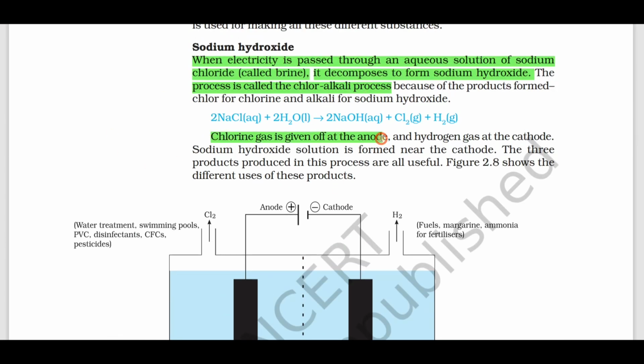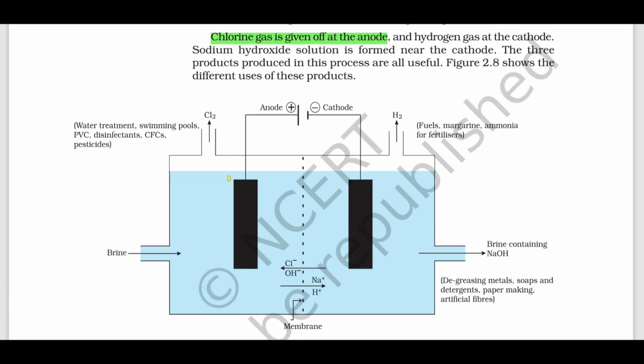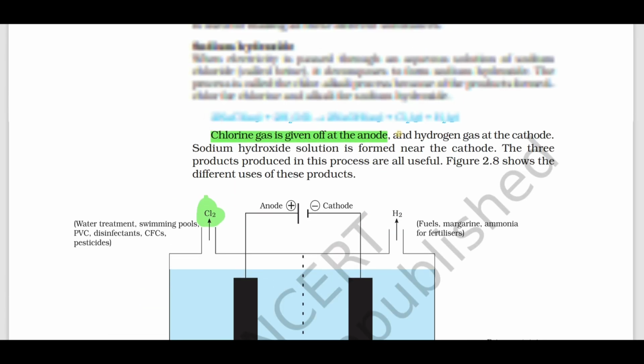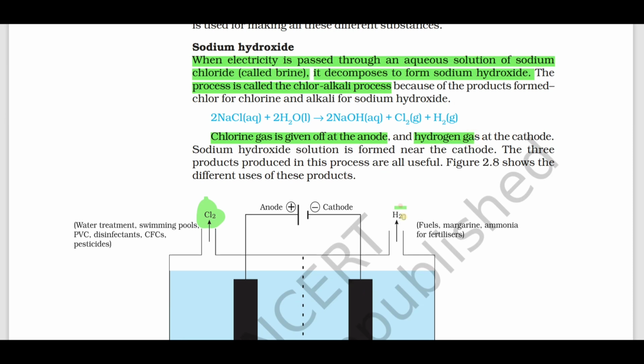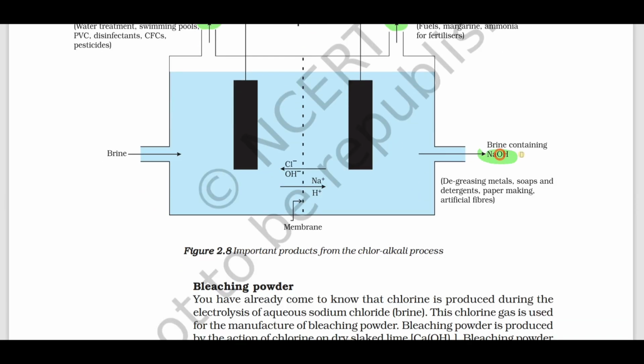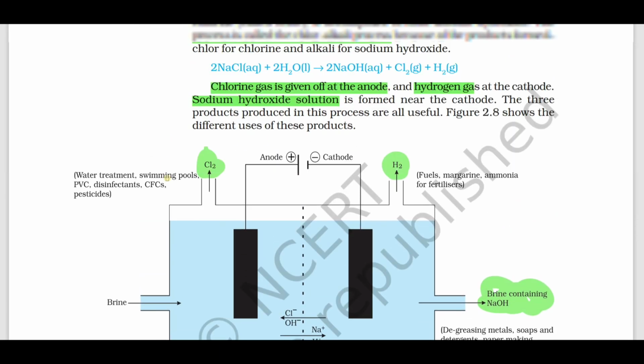Chlorine gas is produced at the anode. Hydrogen gas is produced at the cathode. And sodium hydroxide solution is formed near the cathode. Okay, you can see here, right, in the figure. Now we should know the uses of all this. Define chloralkali process. Write the products formed. Write the uses of each product formed.